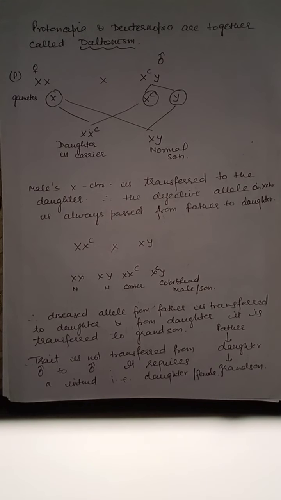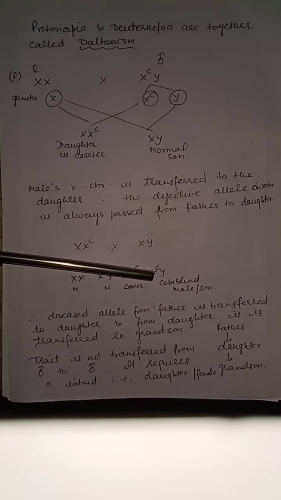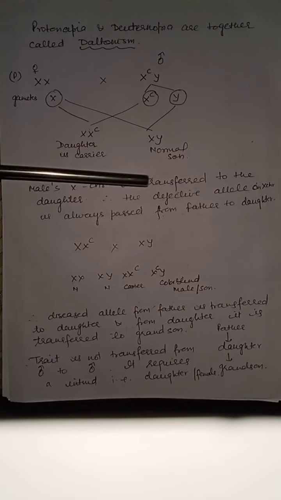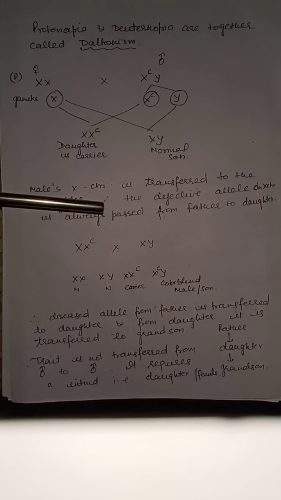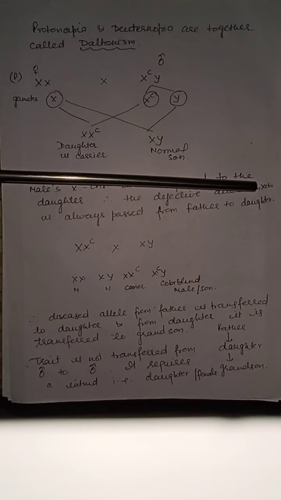Daughter will become the carrier because one X chromosome is normal, means one gene is normal, one is recessive. Normal gene will express itself and the female will not become colorblind. But if this female marries a normal man, then her son can become colorblind. So male's X chromosome is transferred to the daughter. Therefore, the defective allele on X chromosome is always passed from father to daughter.